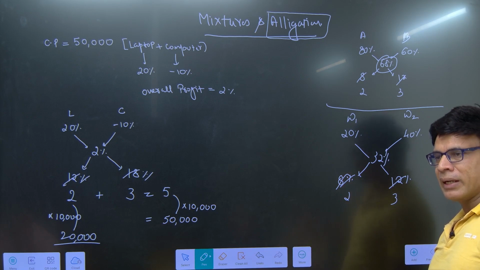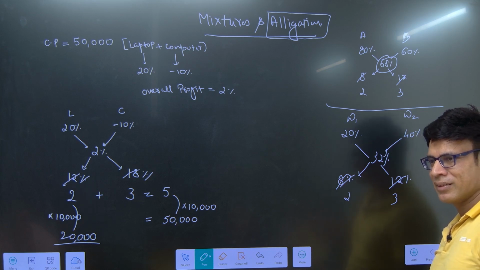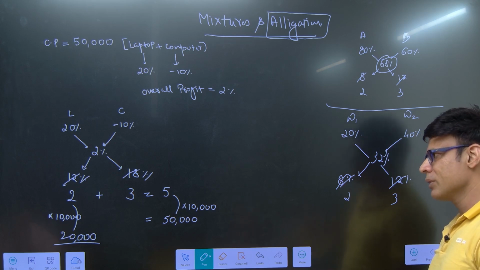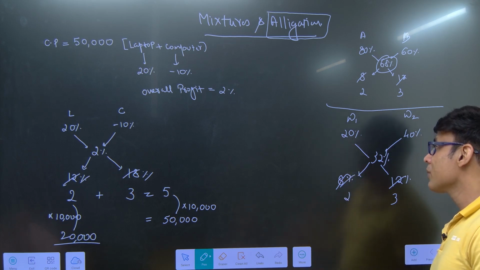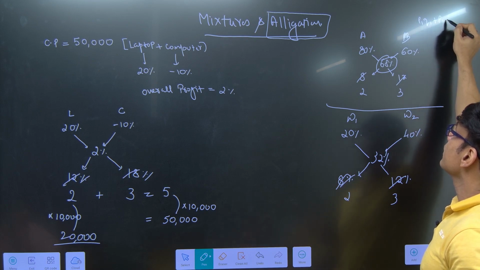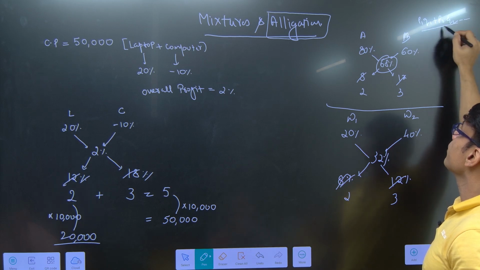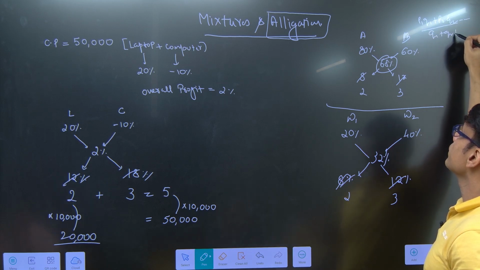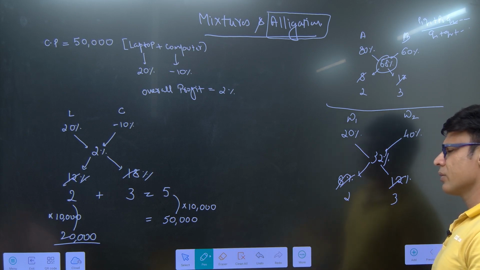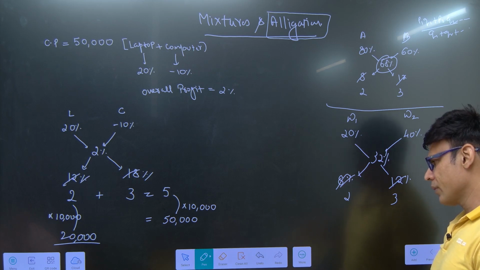You will have to find it; in CAT you have to find the question, this question will be found somewhere. Clear this one? So this is in mixture. When we take up mixture questions, we'll take more questions on mixture. Can you remember the formula of weighted average? P1 Q1 plus P2 Q2 divided by Q1 plus Q2. The same you can use here, or the alligation rule. Everything works here.